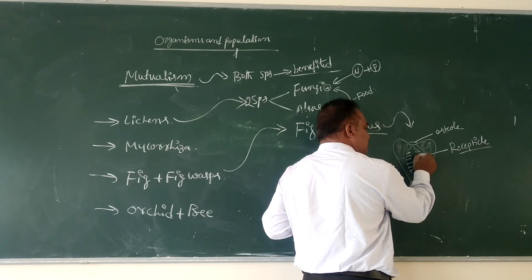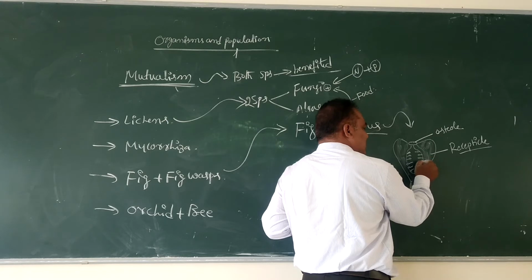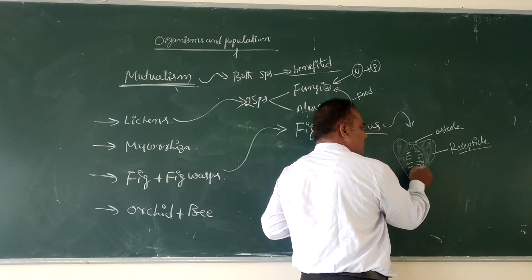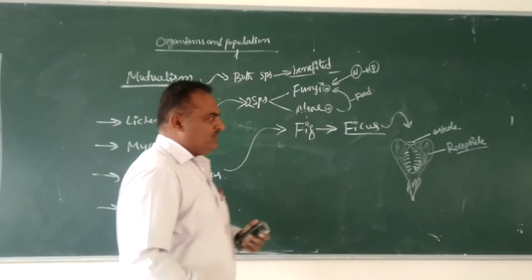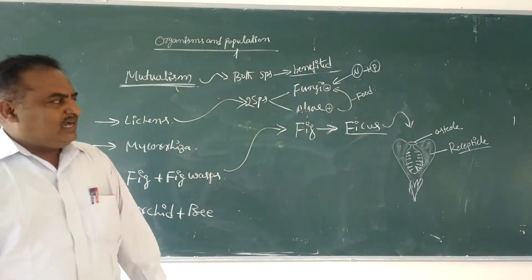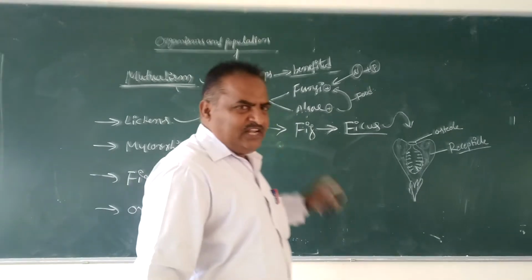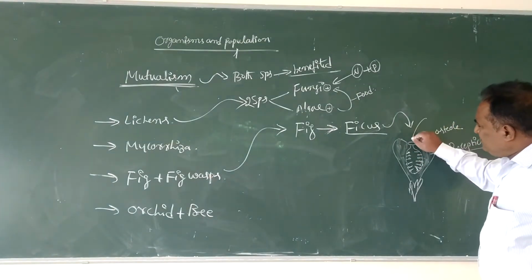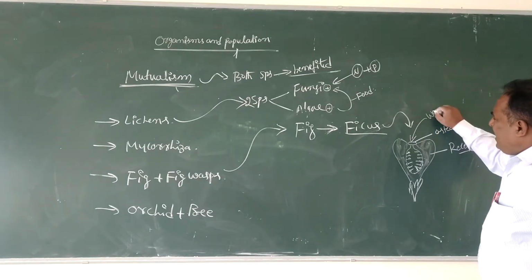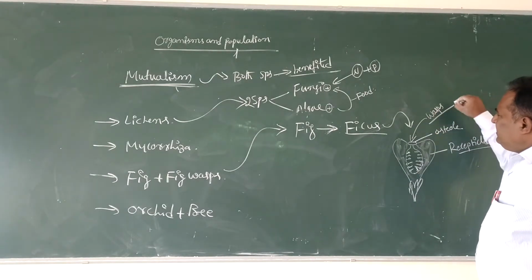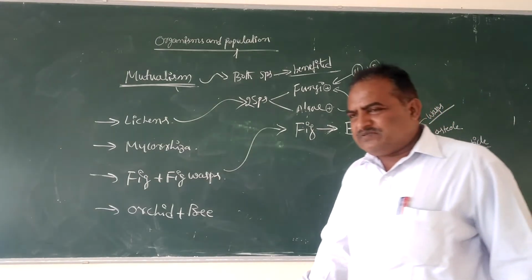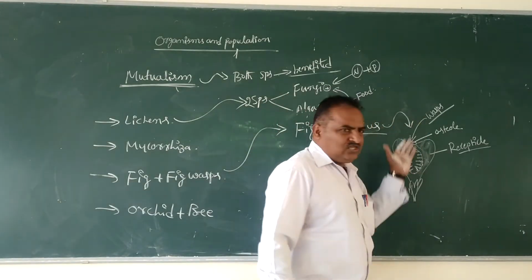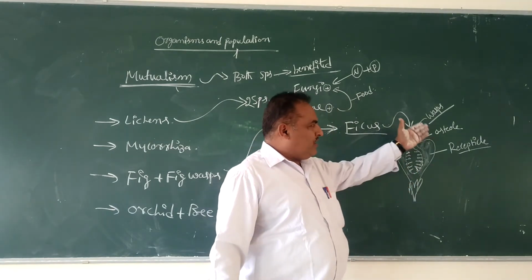At the time of pollination, wasps, which are insects, enter through the ostiole.